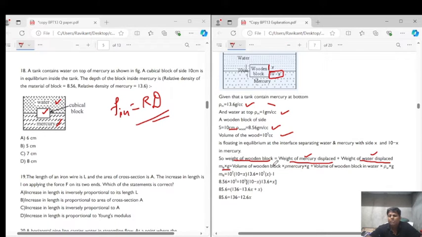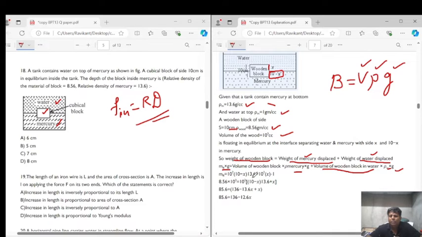Weight of the mercury displaced is equal to the volume of the wooden block inside mercury into density of mercury into g. Why? Because buoyant force is given as V rho g, where V is the volume of the body inside the liquid, rho is the density of the liquid, and g is the acceleration due to gravity. So volume of the block inside mercury into density of mercury into g, plus volume of the wood block inside water into density of water into g.